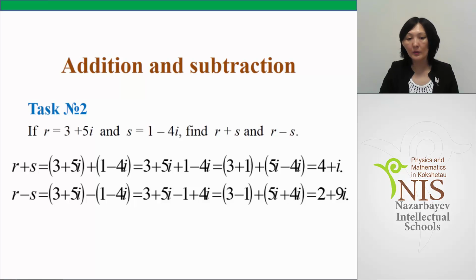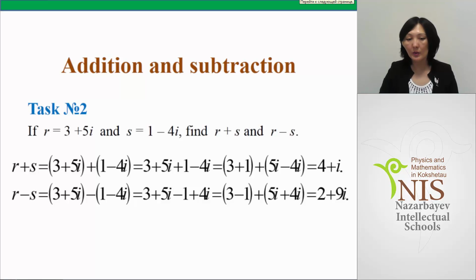To add two complex numbers, we add their real parts. 3 plus 1 gives us 4, and we add imaginary parts, 5i and minus 4i, which gives us i. So the final result of the sum of the given two numbers is 4 plus i.